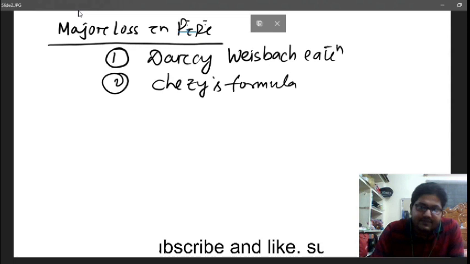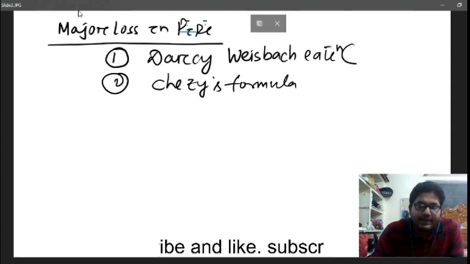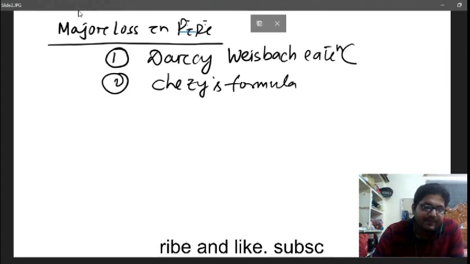Both the Darcy-Weisbach and Chezy formulas are applicable to both laminar and turbulent flow.